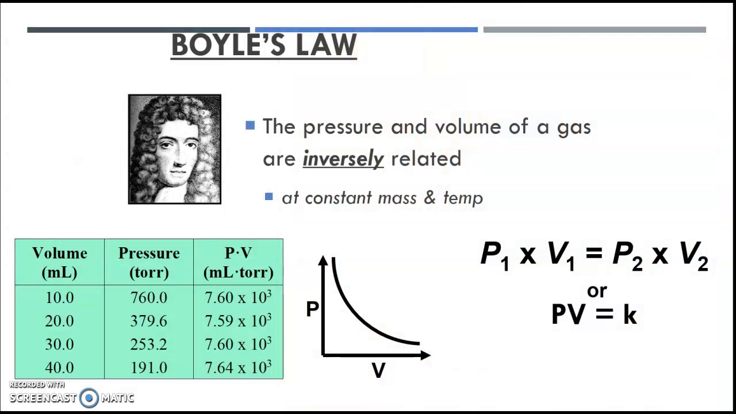So first one is Boyle's Law. Boyle's Law talks about the pressure and volume relationship for gases. They're actually inversely related. If you increase your pressure, you're going to decrease your volume. If you increase your volume, you'll decrease your pressure. So let's look at some examples.